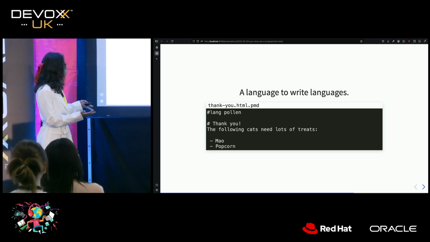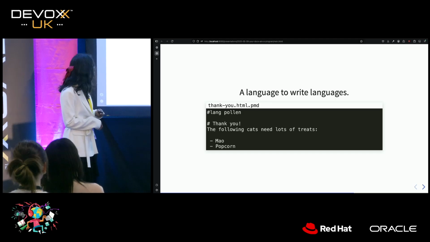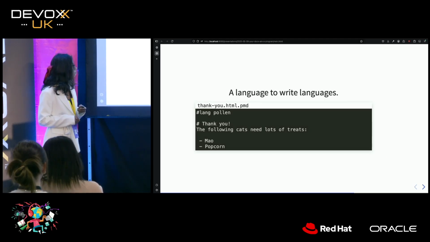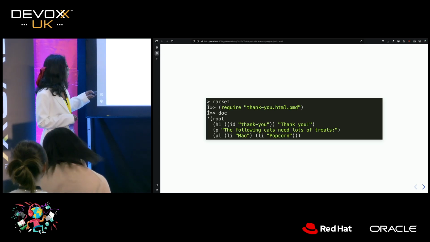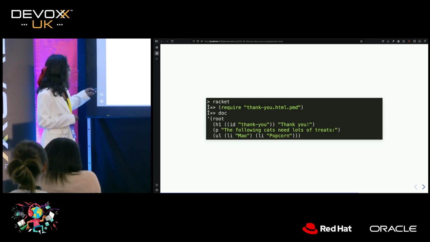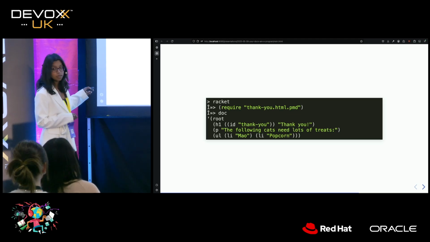So we wanted to somehow have that list of cats usable by our getting started file. Okay, so now we know that if we use Pollen, that list is then evaluated into this list-like structure which has a load of li elements.